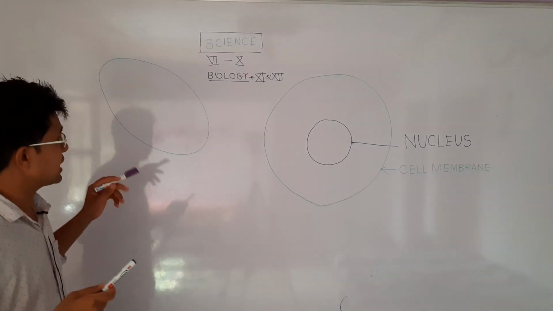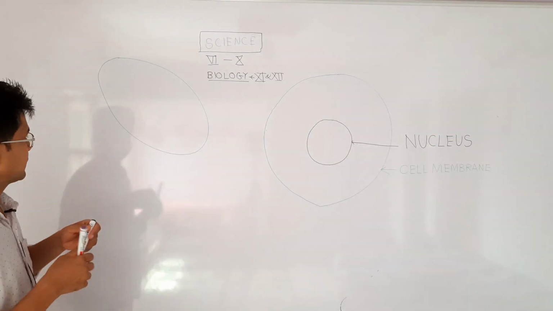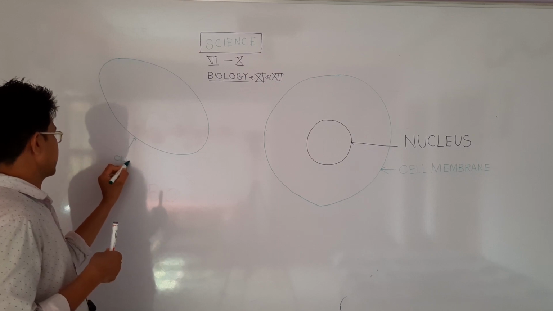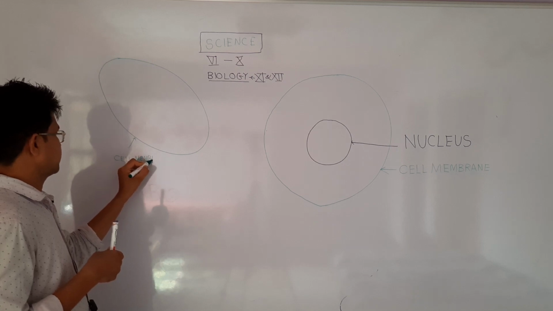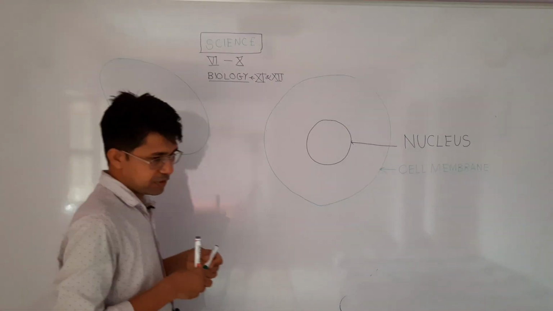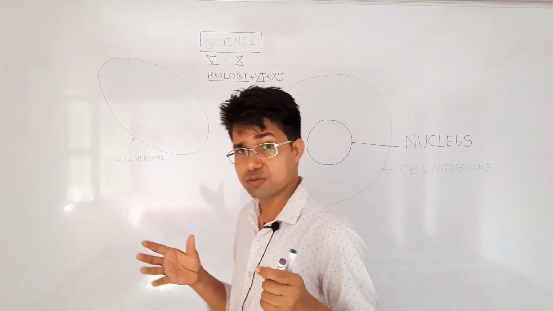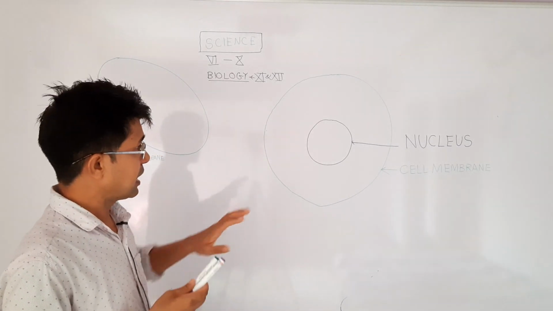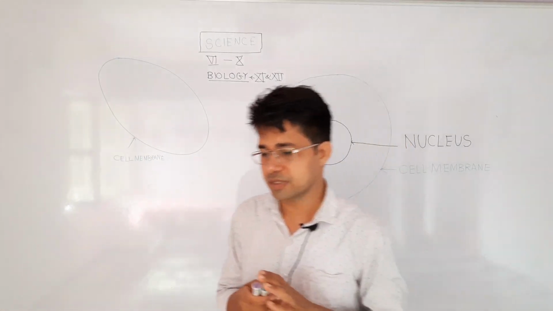So we cannot imagine any cell without the boundary. This boundary, which is called the cell membrane, is very essential for any type of cell. No cell can exist without a cell membrane. No matter whether the cell has a big size or small size or any type of shape, there will be a cell membrane. But the rest of the things may vary in different types of cells. So let's talk about those rest of the things.